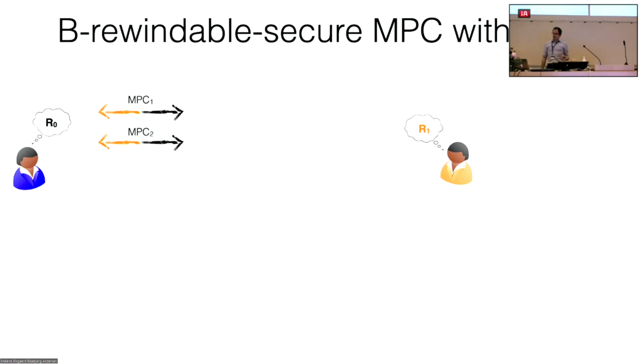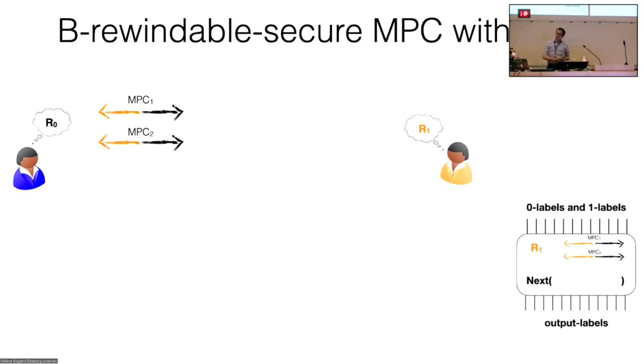So the idea here is that the parties will compute the following. For now, I'm focusing on the two-party case, but it can be extended to the multi-party case. Let's say that we have just this purple party and the orange party here. They exchange the first two messages, and then the orange party prepares a garbled circuit. This garbled circuit contains the transcript generated so far and the randomness of the orange party.